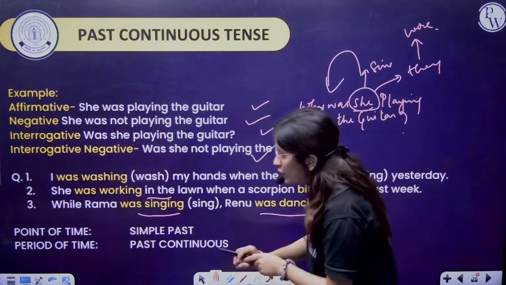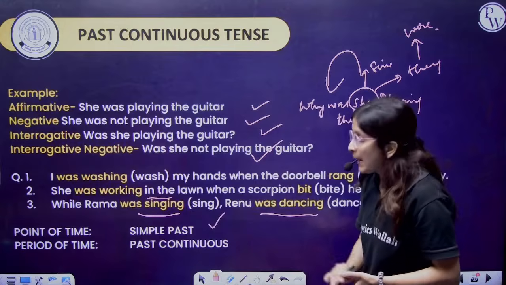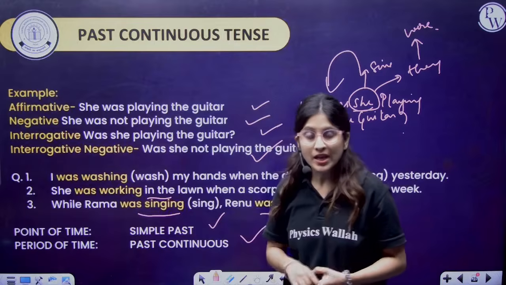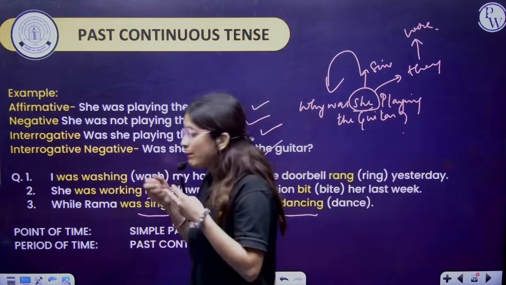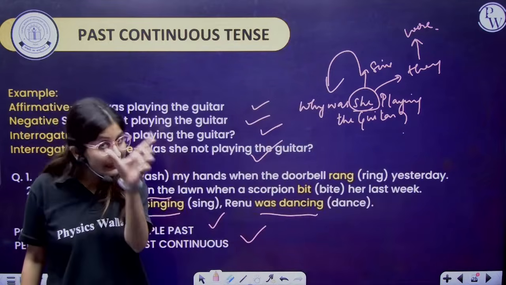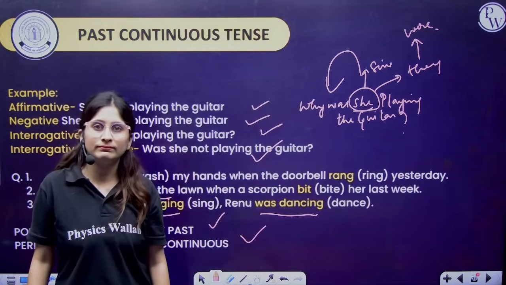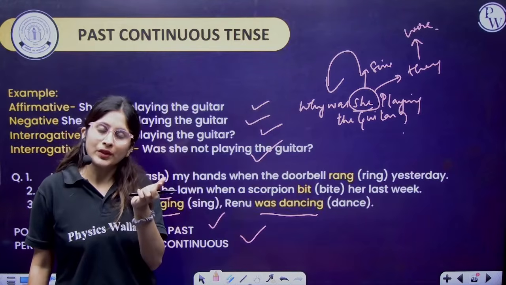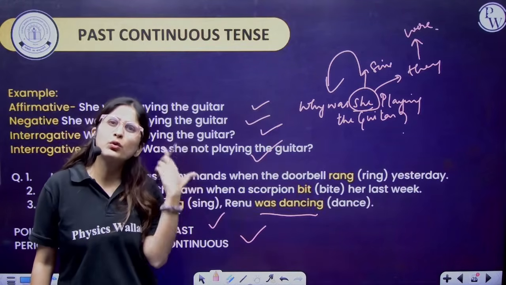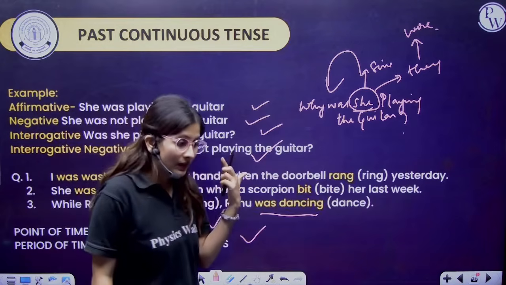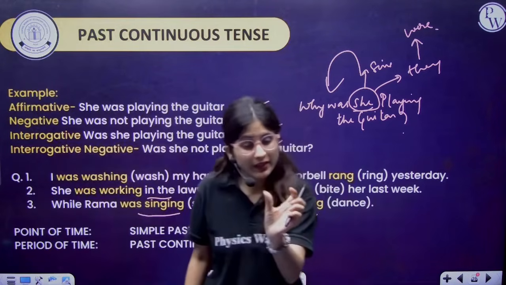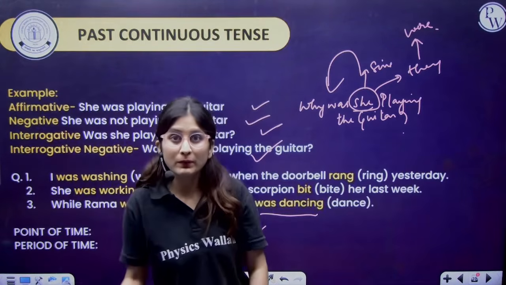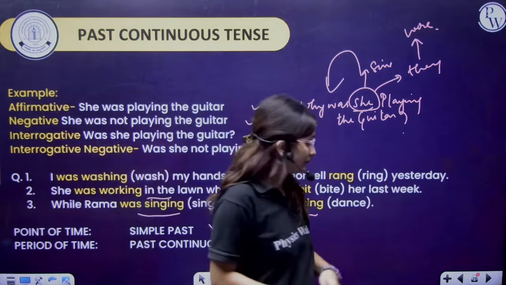Now, I was washing my hand, she was working in the lawn, while Ram was singing, Renu was dancing. Now, point of time, simple past. Period of time, past continuous. Point of time, simple past. And if that period of time and point of time is mentioned in the sentence, that will be perfect continuous. Simple past means some point of time we are discussing in the past. Past continuous means a period is going on in the past activity. But if it is written with the time mentioned, like 5 p.m., 4 hours, that will be perfect continuous. Right?